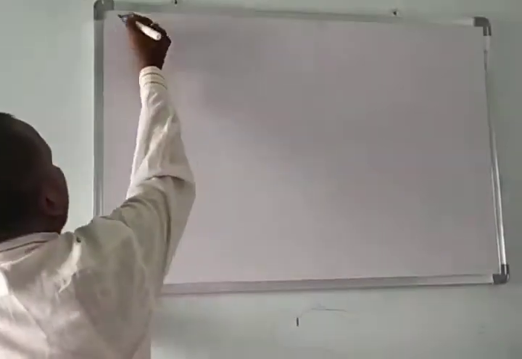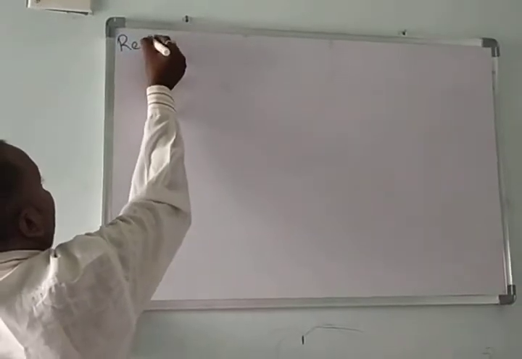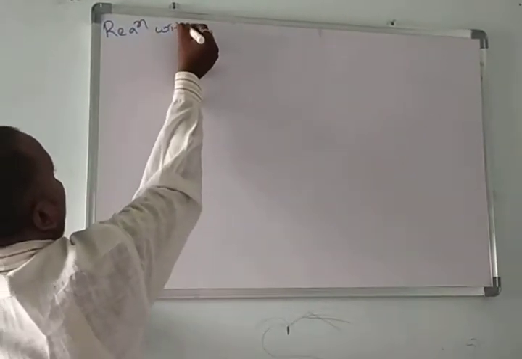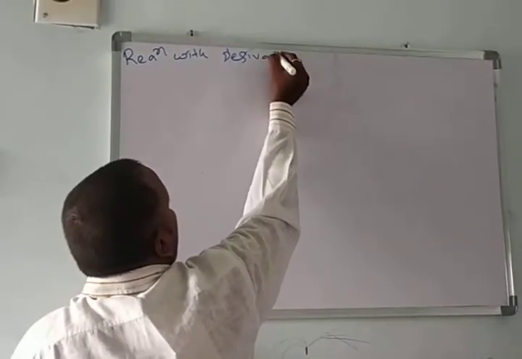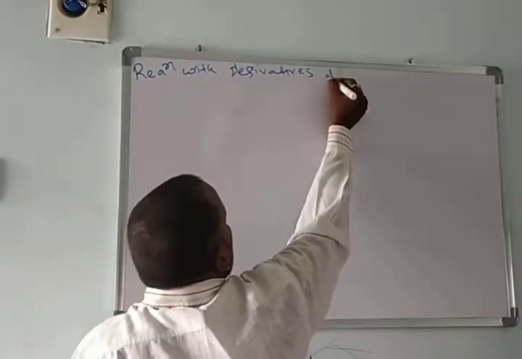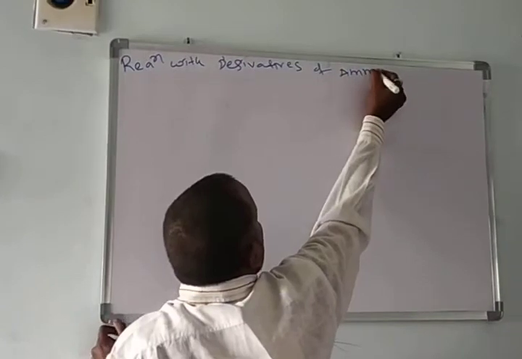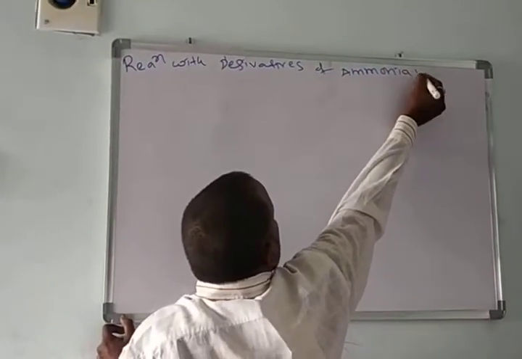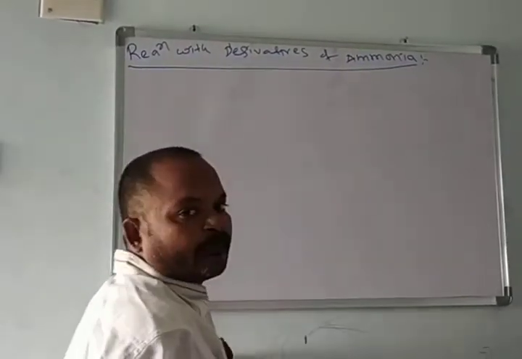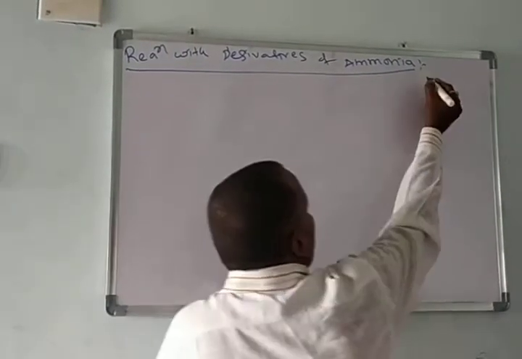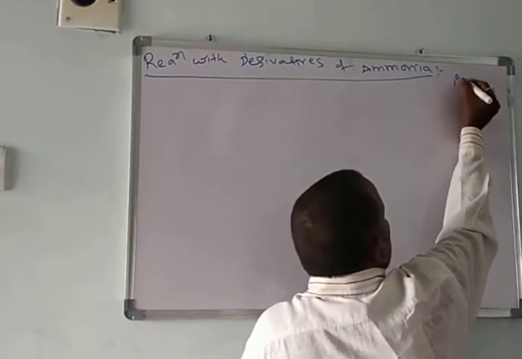Okay, here I am writing reaction with derivatives of ammonia. So many derivatives are there. As already discussed, one is amines; here I am taking primary amines.